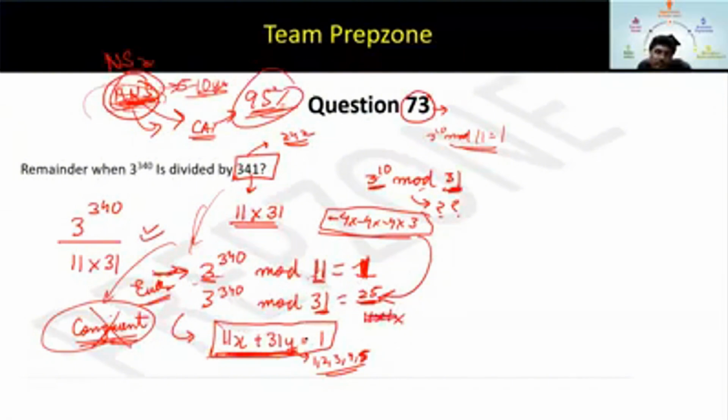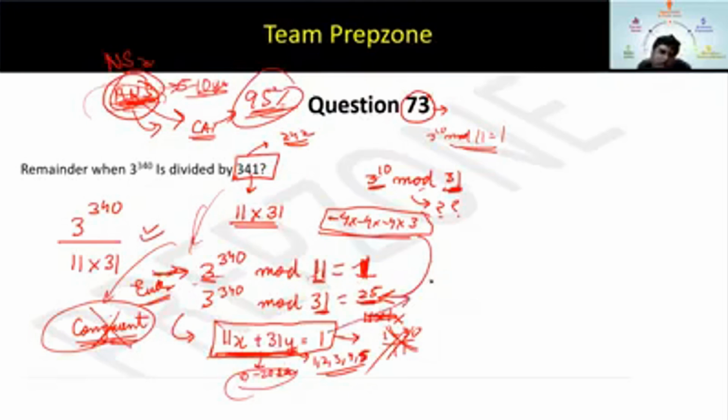The value of x and y will be what? Try putting 1, 2 and 3. If you put 1, it won't satisfy. 2 won't satisfy. 3 won't satisfy. What about minus? -1 also won't satisfy. How am I doing this? Simply 1 minus 30 by 11, I'm seeing that this won't satisfy. Or 1 minus 61 by 11 won't satisfy. So in this simple fashion, in 10 to 20 seconds, you can get this value, everyone. This is oral calculation only, just by hit and trial.